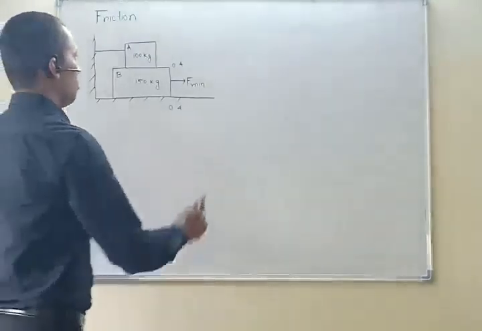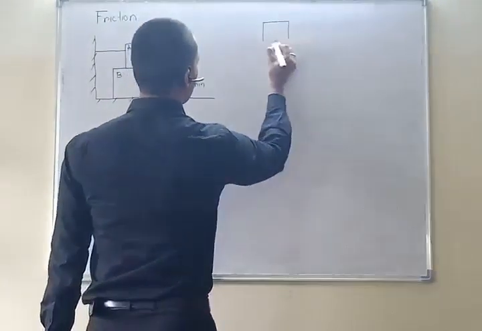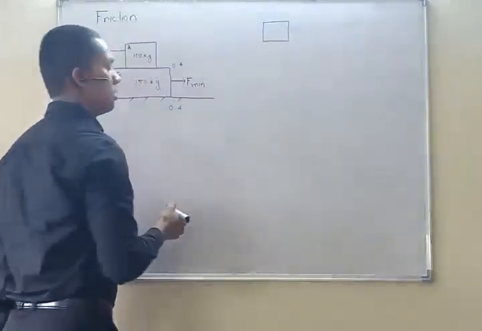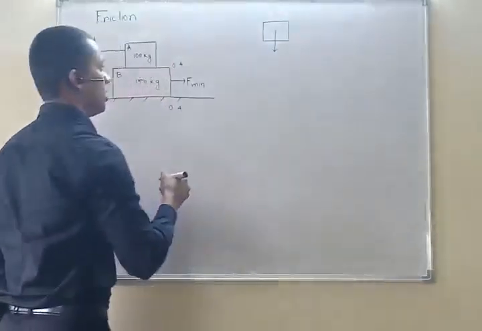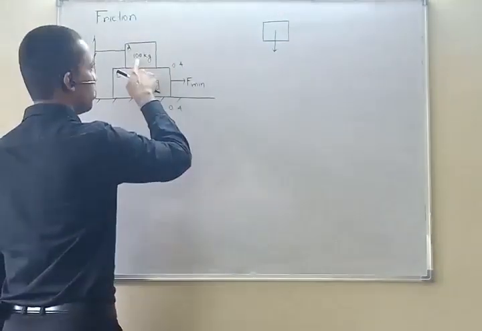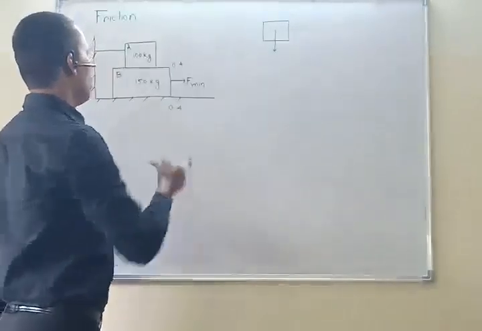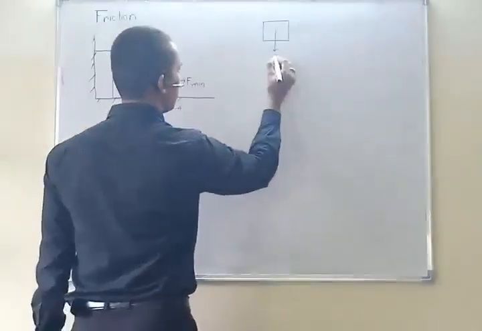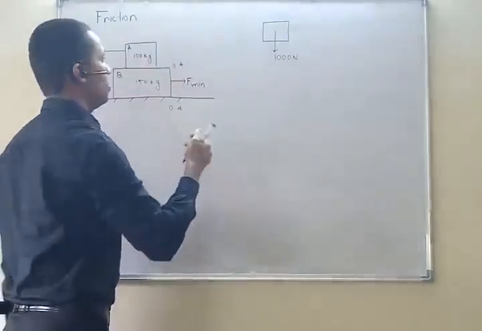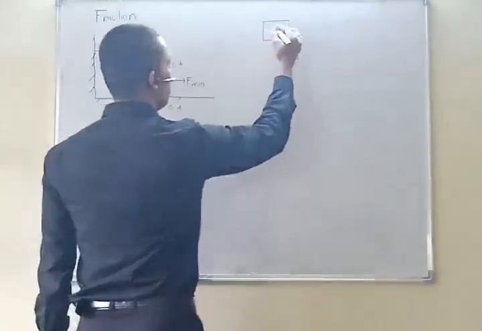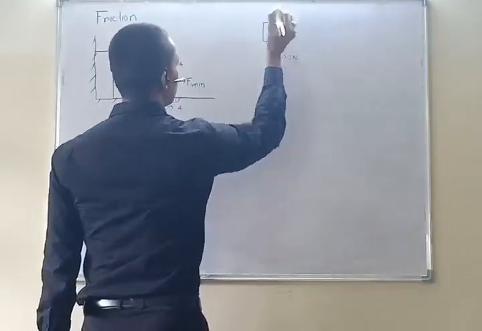So see, if this is block A, then the weight of block A will be acting like this. 100 kg, taking g equal to 10, so 100 into 10 is 1000 Newton. The normal will be acting like this.